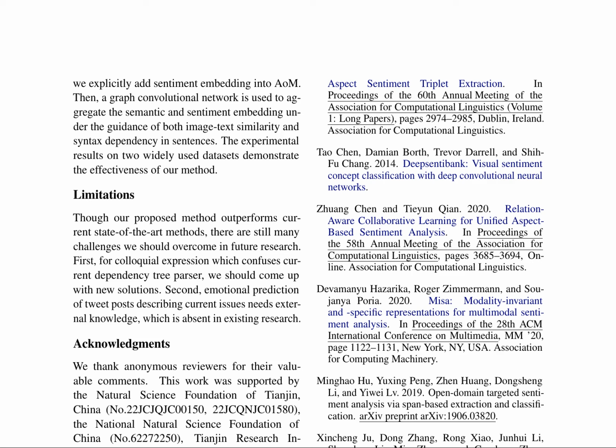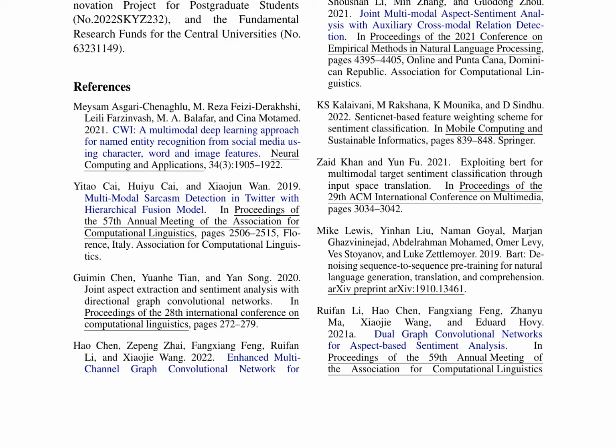In the first stage, a dependency parser identifies potential aspects in textual data, and a pre-trained deep learning model extracts visual features from images. A sentiment analysis model predicts the sentiment scores of the textual data. These components are combined to form aspect-sentiment pairs. The second stage uses the proposed AoM model to classify the extracted aspect-sentiment pairs.